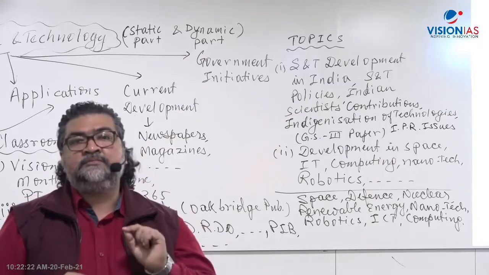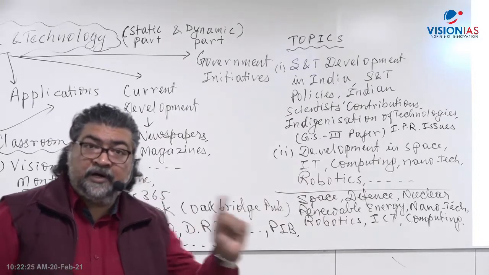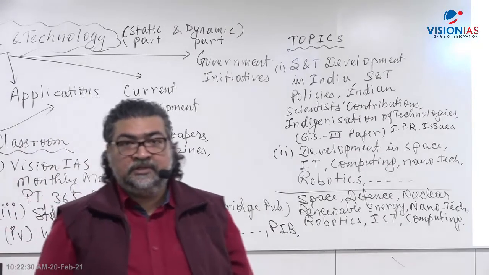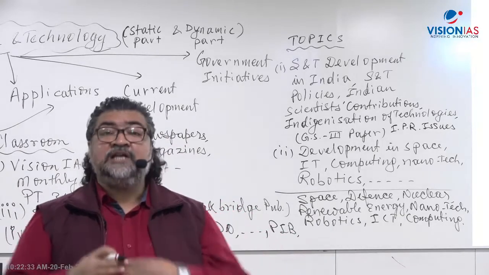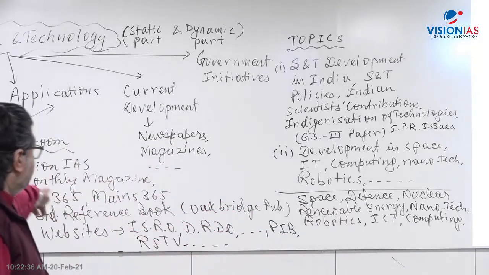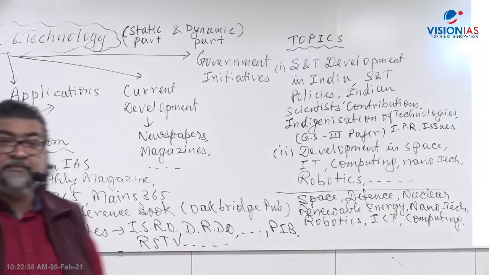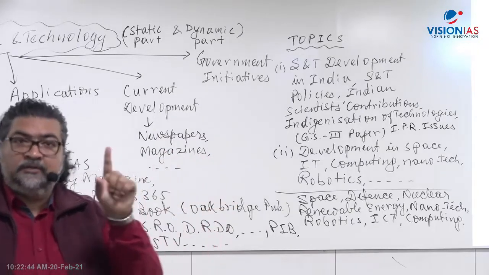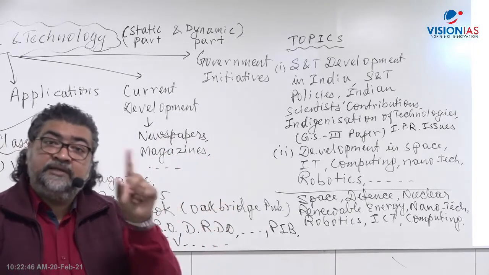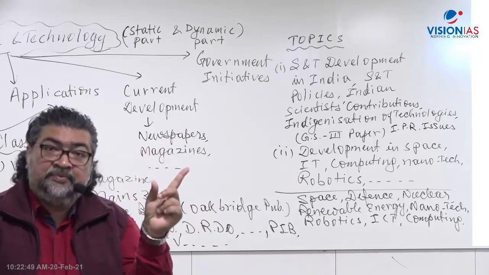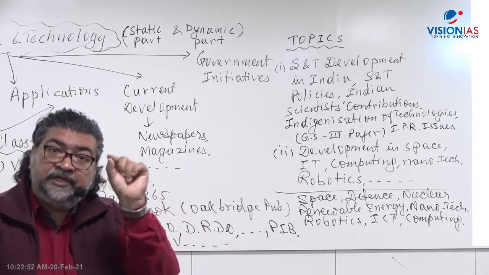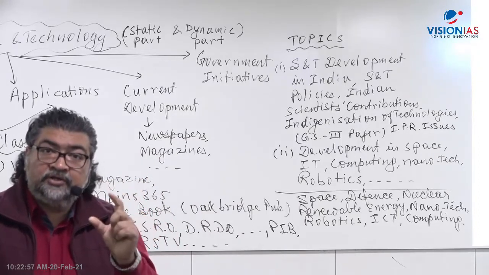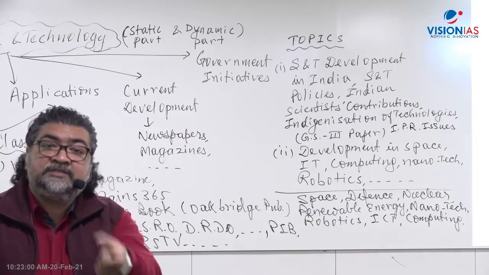Current affairs is a very important part of science and technology, but it does not mean current affairs without the basic concept. You have to combine them together. That's why, whenever you go through the Vision IAS monthly magazine, PT 365, Mains 365, you have boxes. First you get why in news, why that particular article has come in the news. Then you get a box telling you very comprehensively, point-wise, about the basic concept.